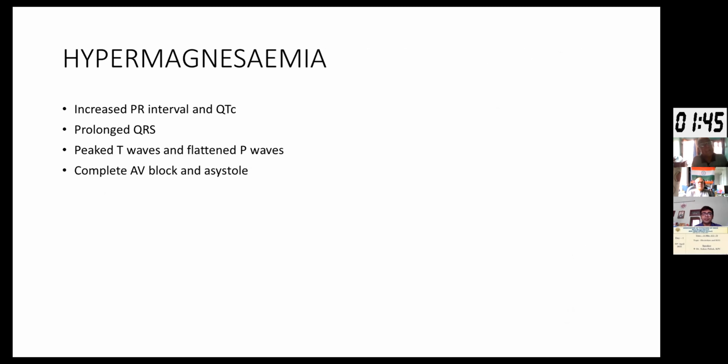Coming to hypermagnesemia, this presents with an increased PR interval of more than 0.2 seconds and a prolonged QT interval. There might be prolonged QRS duration. There might be peaked T waves and flattened P waves. In rare cases, severe hypermagnesemia may present with complete AV block and sometimes asystole.